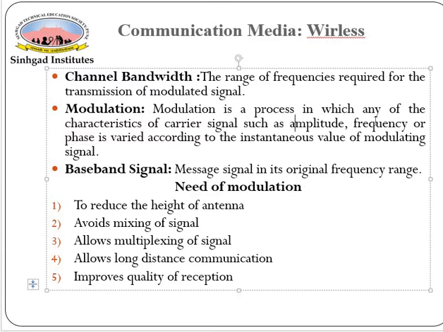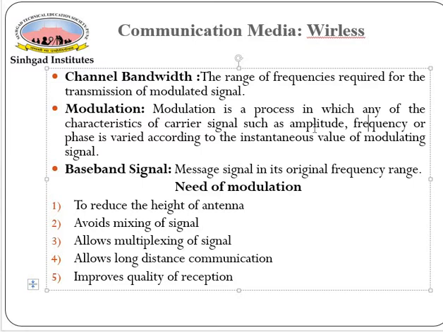So amplitude, frequency, and phase are the characteristics of the carrier signal, and when we modulate, we are actually changing the amplitude, frequency, or phase. So again I'll repeat, modulation is the process in which any of the characteristics of the carrier signal, such as amplitude, frequency or phase, is varied according to the instantaneous value of the modulating signal.